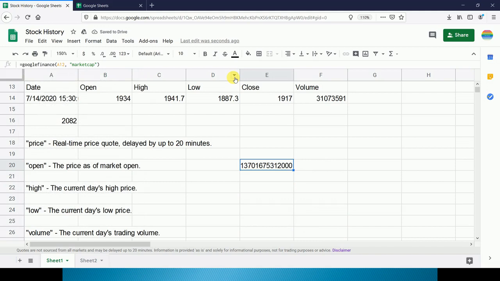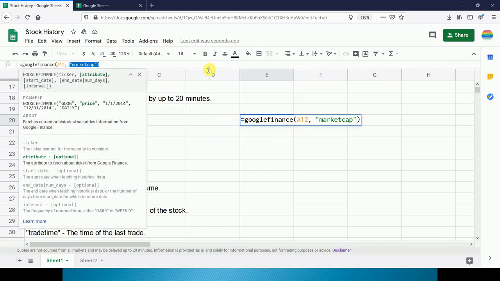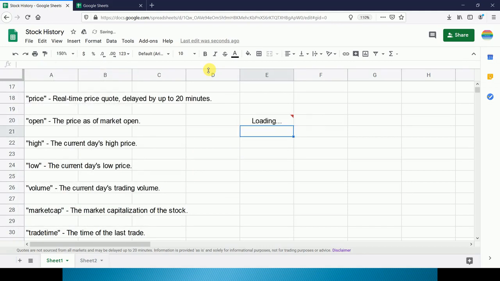So this is the market cap of Reliance on the last traded date. So next trigger is trade time. So this will give you the last traded time of the company. So this is the last traded time.